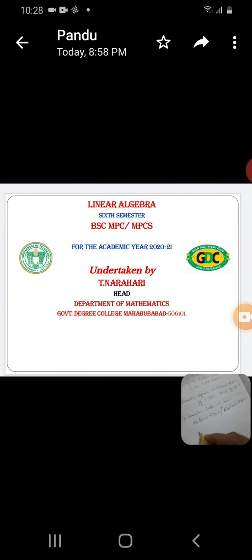These are the two names: modern algebra or abstract algebra. Modern algebra is a study of groups, rings, fields, integral domains, etc.